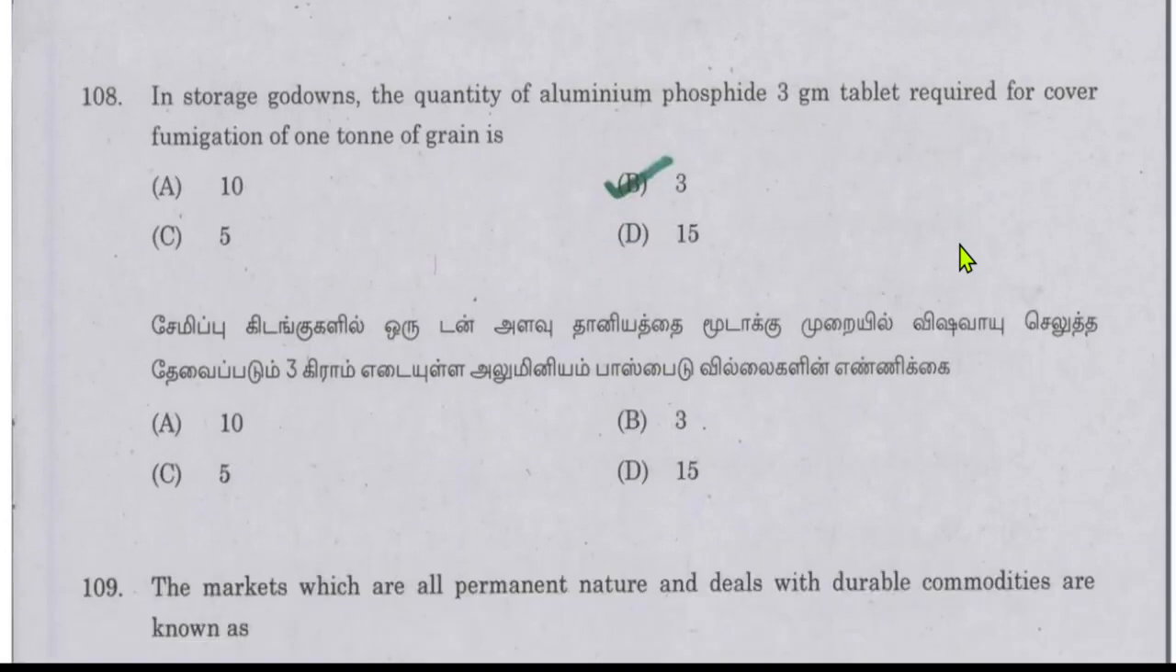In storage godowns, the quantity of aluminum phosphide 3-gram tablets required for cover fumigation of 1 ton of grain: the answer is 3. The quantity of aluminum phosphide 3-gram tablets required for cover fumigation of 1 ton of grain is 3.